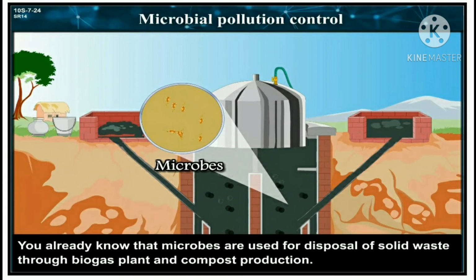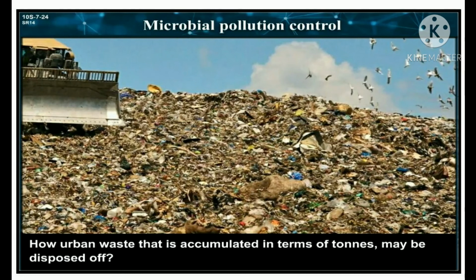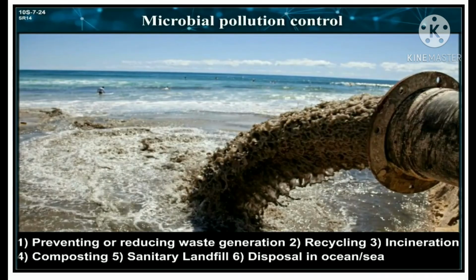You already know that microbes are used for disposal of solid waste through biogas plants and compost production. How may urban waste that is accumulated in terms of tons be disposed of? It is disposed of in different ways like preventing or reducing waste generation, recycling, incineration, composting, sanitary landfill, or disposal in the ocean or sea.